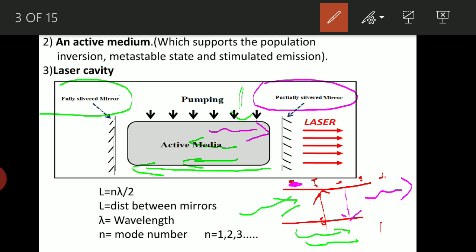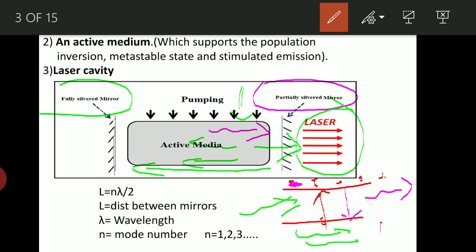from left to right or right to left, such that a stage is reached when the energy of the photons is sufficient such that they can penetrate through this partially silvered mirror. Then the laser emerges out. This is the basic principle involved in the laser, that is the laser cavity.